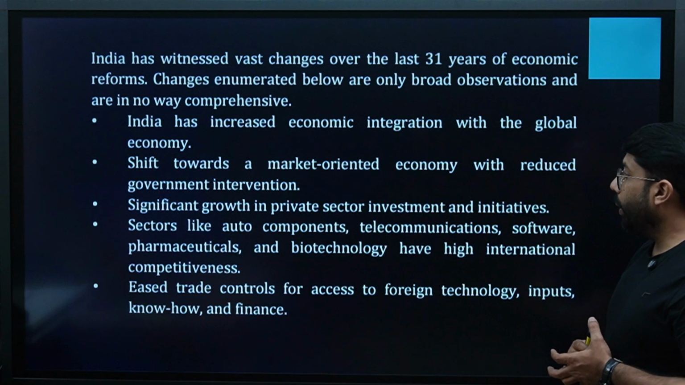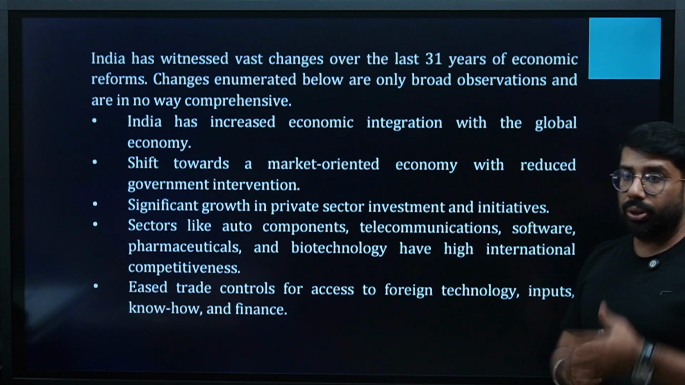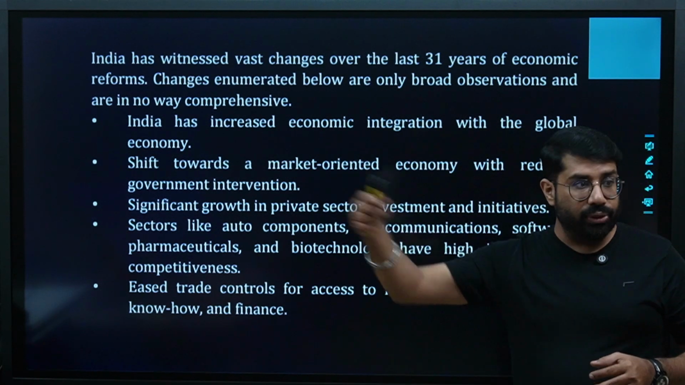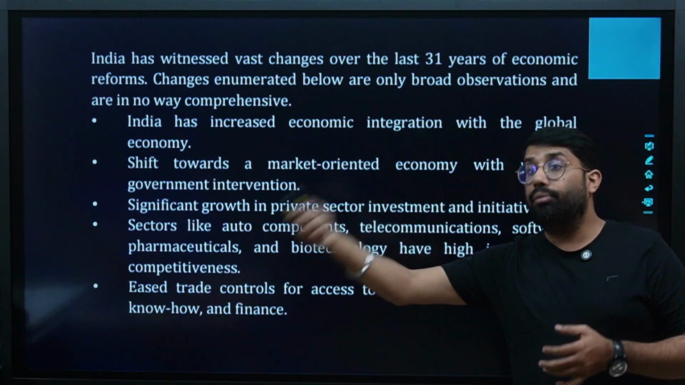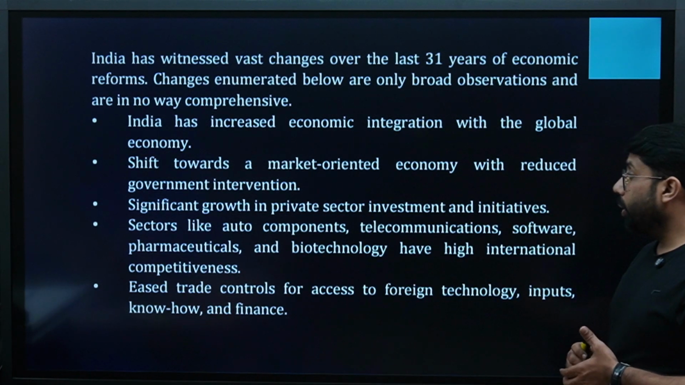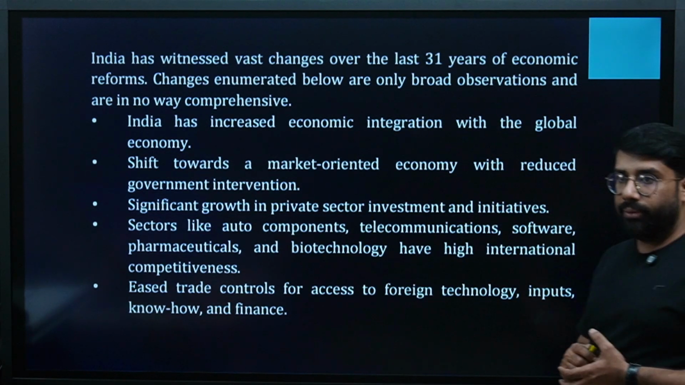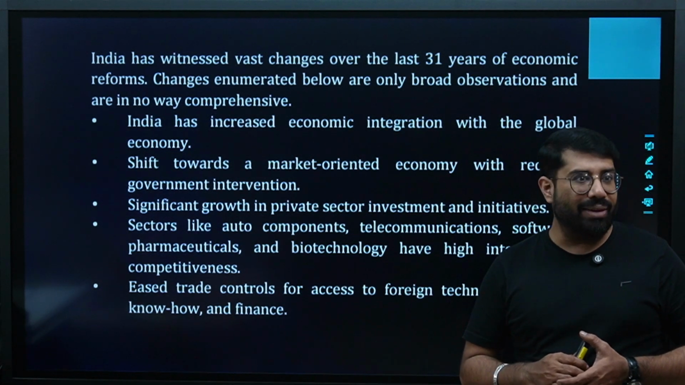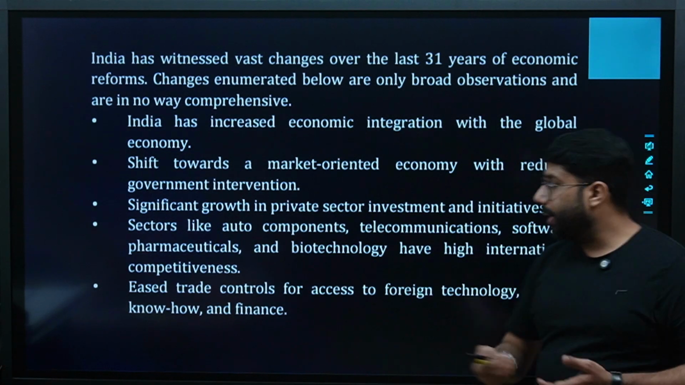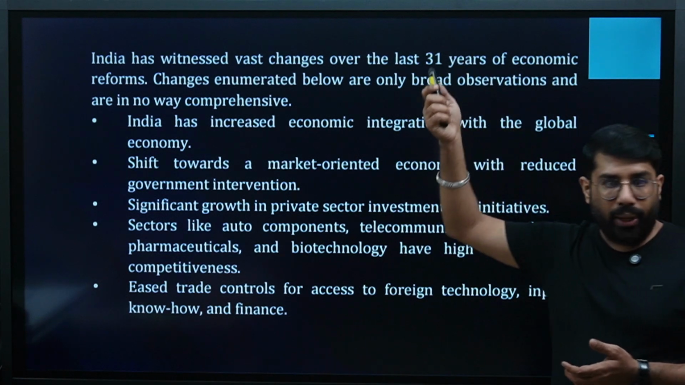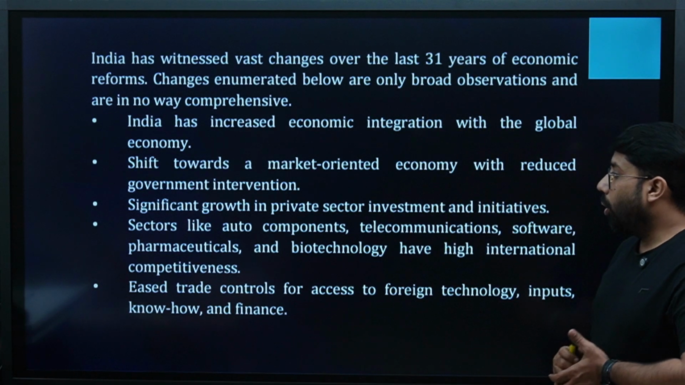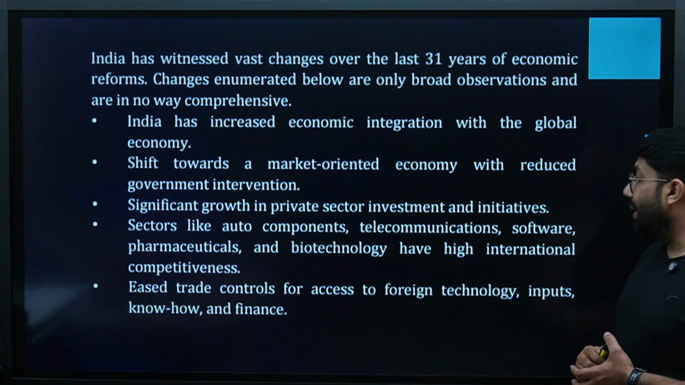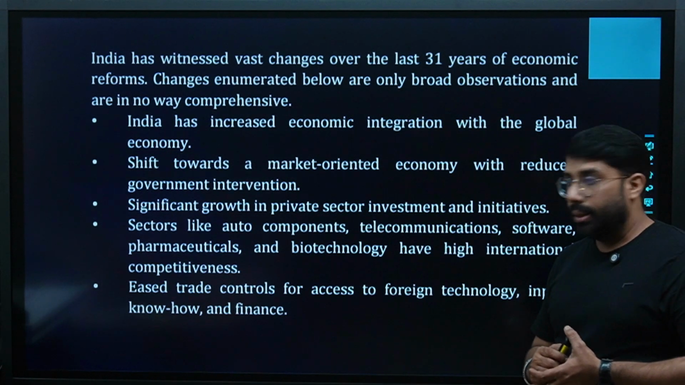Shift towards a market-oriented economy with reduced government intervention. Government interference has reduced, because of which we have been able to work freely. Significant growth in private sector investment and initiative. Since focus on the private sector was also being made, it means private sectors were now investing in the market. Before they were not doing it, right? Sectors like auto components, telecommunications, software, pharmaceuticals, and biotechnology have high international competitiveness, right?